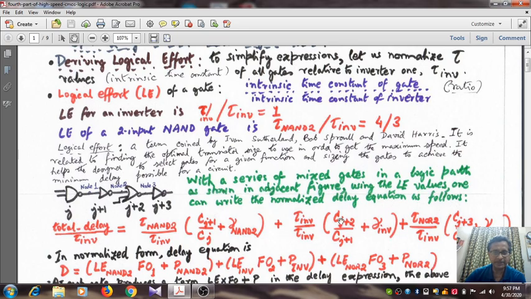So the fan out factor becomes Cj+2 divided by Cj+1. Okay, and added to this is the gamma of the inverter. So gamma of inverter, my dear friend, if you recall, what is the value? C self divided by C in.